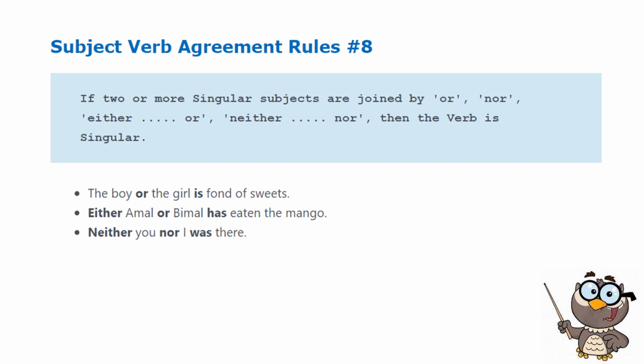Rule number 8: if two or more singular subjects are joined by or, nor, either or, neither nor, then the subject is singular. Examples: the boy or the girl is fond of sweets. Either Amal or Binamal has eaten the mango. Neither you nor I was there.